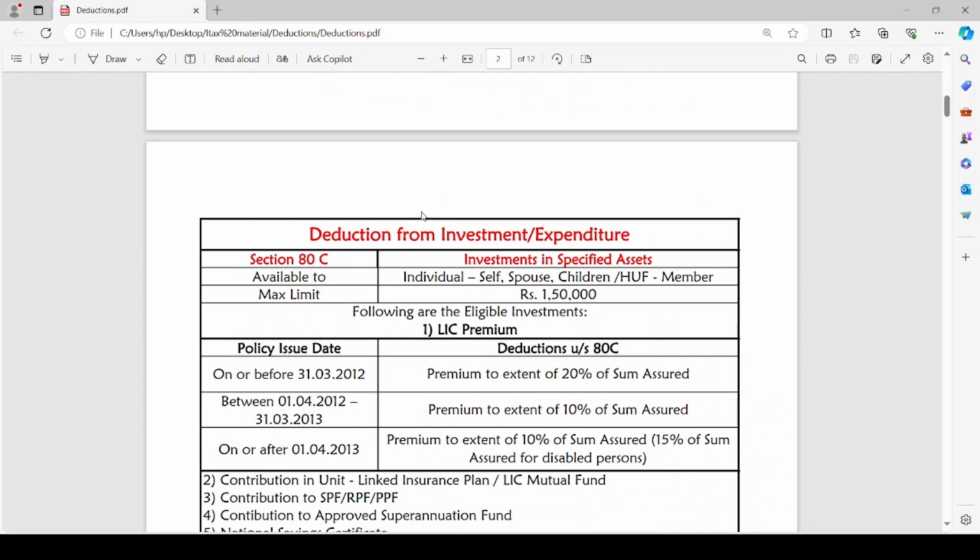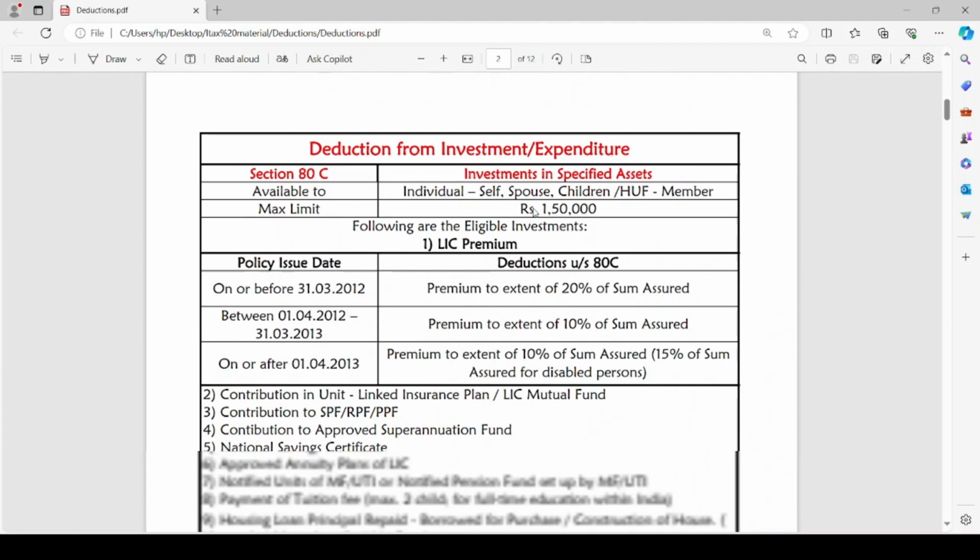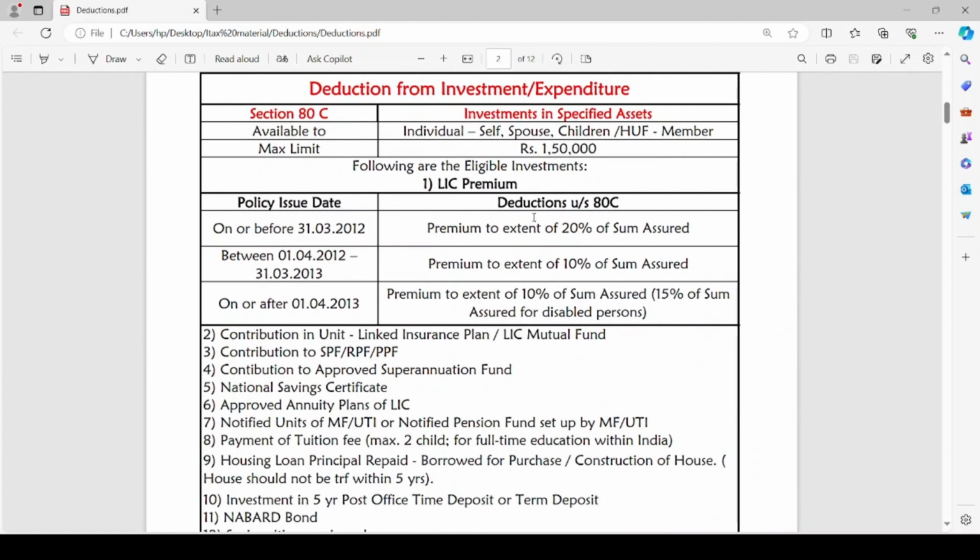So let us see what are the deductions from investment or expenditure made by the assessee. The first section under this chapter 80C, which states about deduction in respect of investments in specified assets.